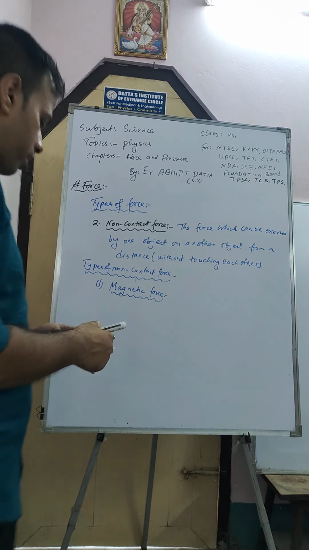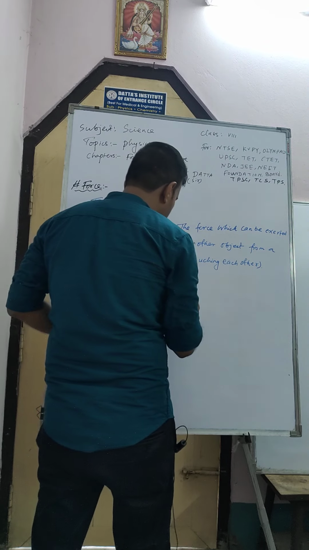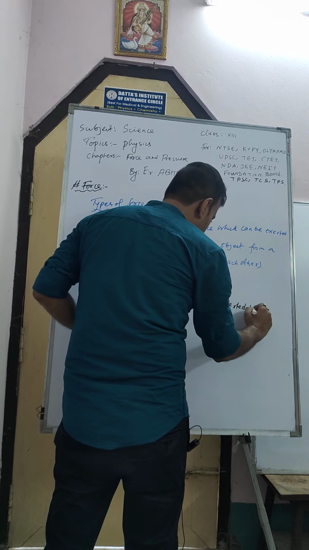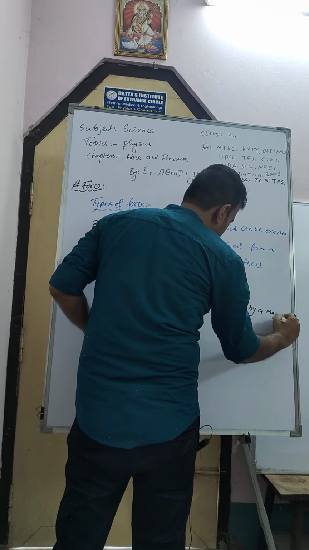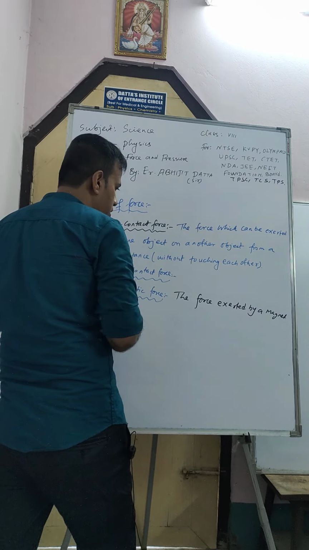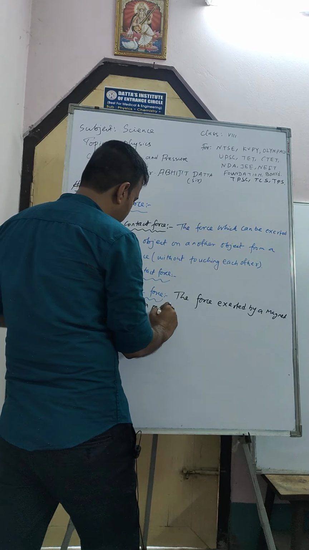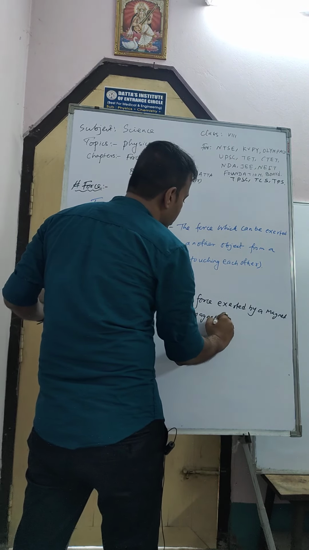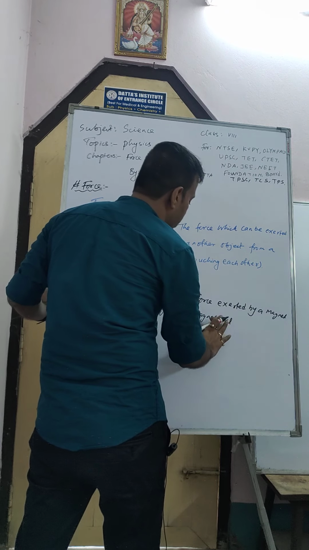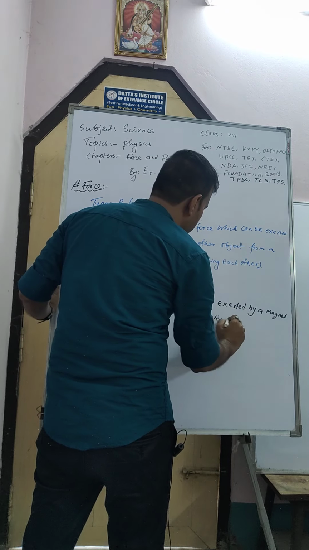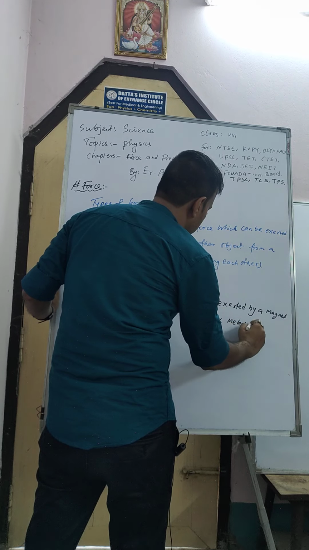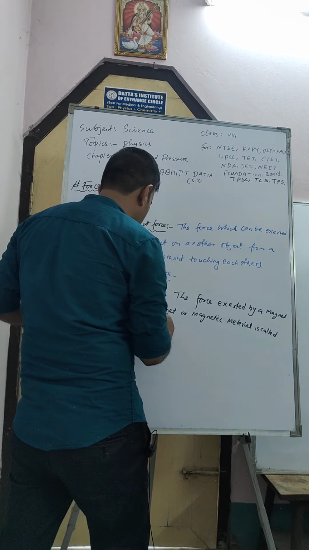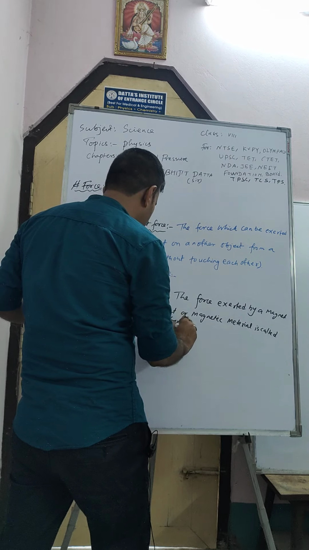The force exerted by a magnet on a magnet or magnetic material is called magnetic force, is not it?